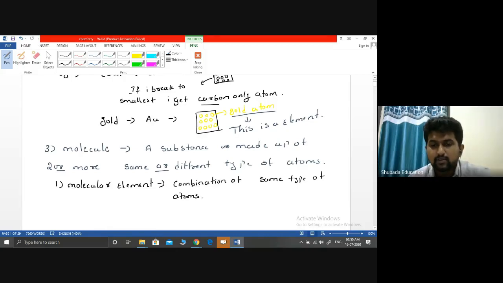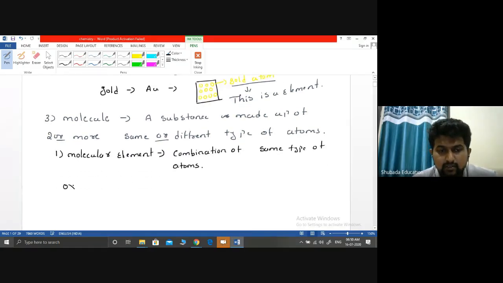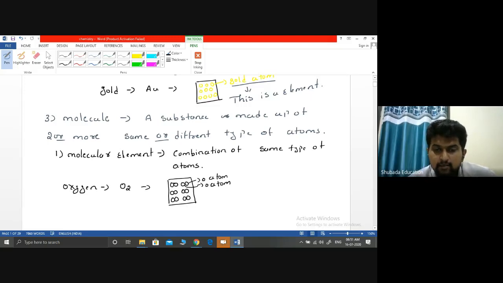What it means, simply: if I have oxygen in an environment, I will always get it in the form of O2. If it's oxygen gas, I'll get it in this form, O like this in a combined form. This is also an O atom, this is also an O atom. So I always get it in the combined form of O2.